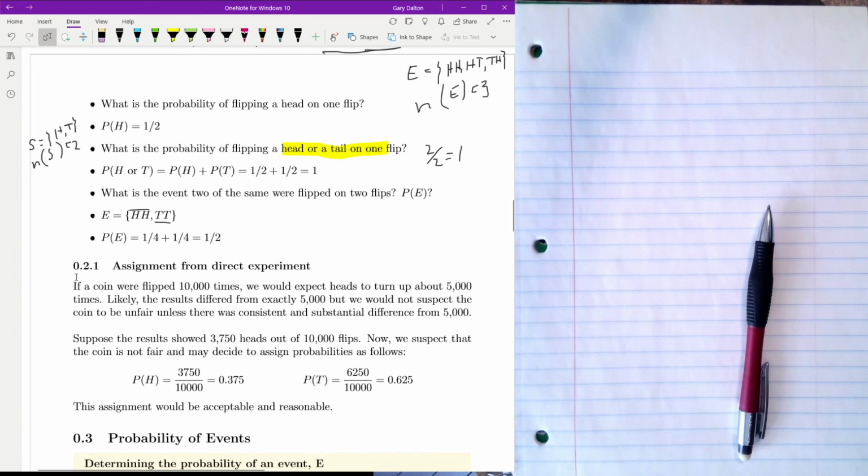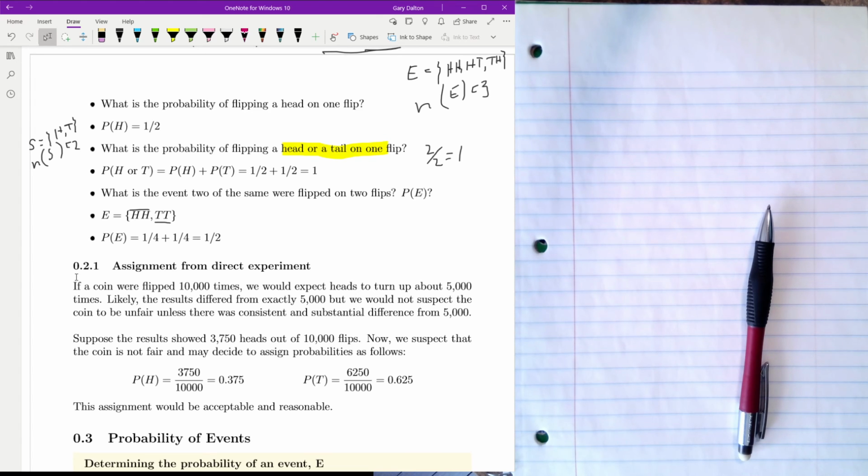For example, if a coin were flipped 10,000 times, we would kind of expect that half the time it would be heads and half the time it would be tails. So we would expect 5,000 times it would be heads and 5,000 times it would be tails. But if it differed, not a little bit, but a lot, significantly from that amount, we might think that it wasn't correct, that perhaps it was not a fair coin.